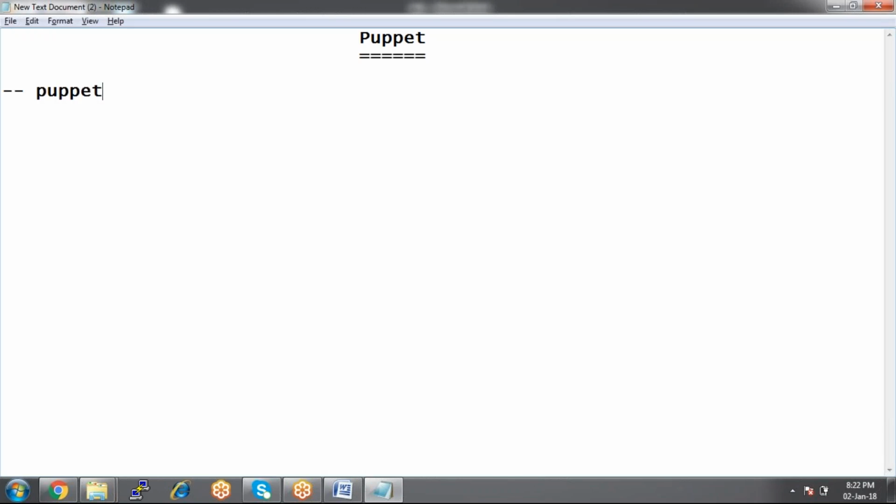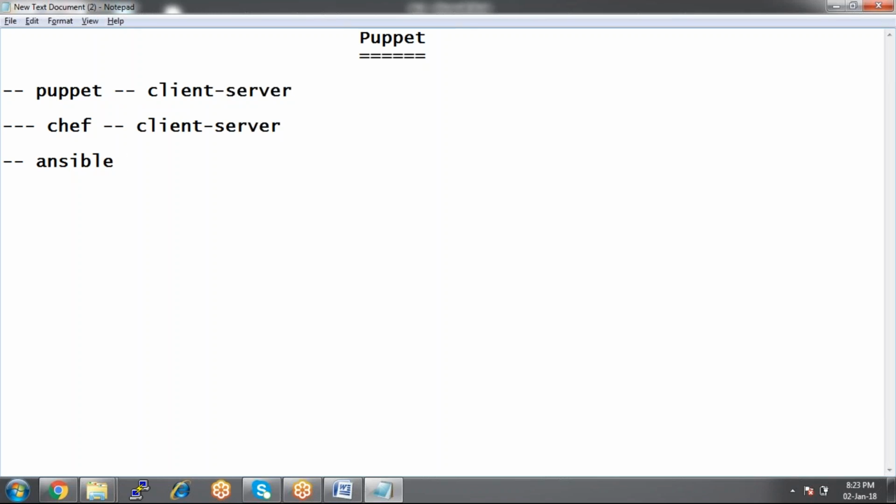I just want to give a small comparison here between Puppet, Chef and Ansible. Puppet works on the client server architecture. Even Chef works on client server architecture.